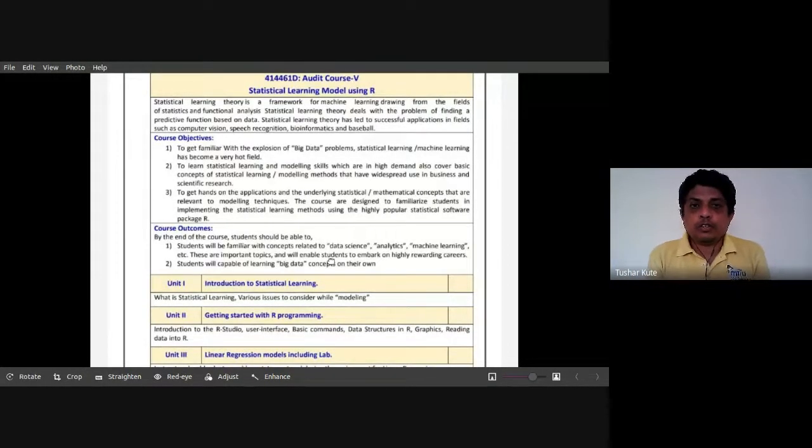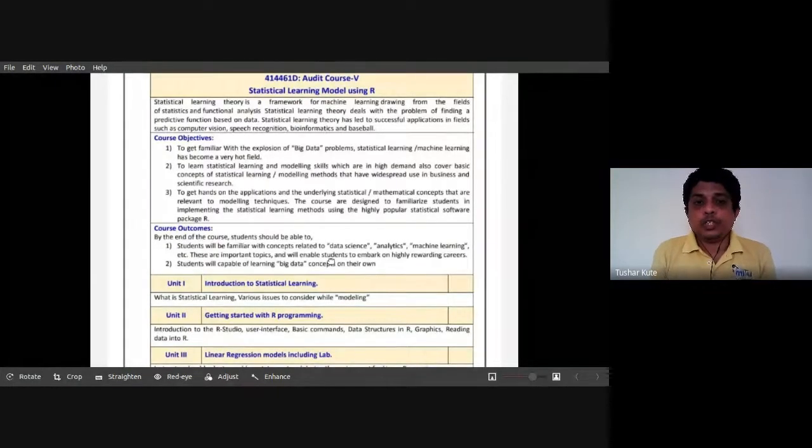So it's a framework for statistical learning. There is a framework for machine learning drawing from the field of statistics and functional analysis. That's why we learn how to perform statistical modeling here. Basically, we need to get familiar with statistical learning and machine learning, which is a very trending field in today's world, and how exactly statistics will help you build the machine learning model and do the predictive modeling with the help of R that we are going to see over here.